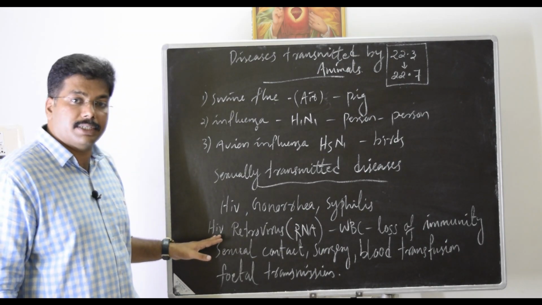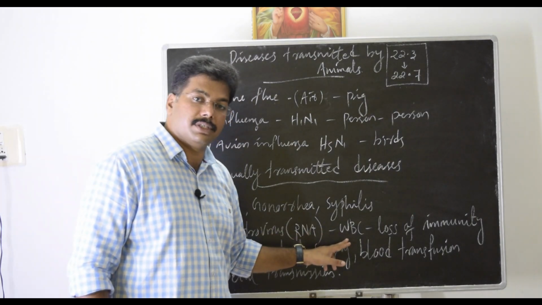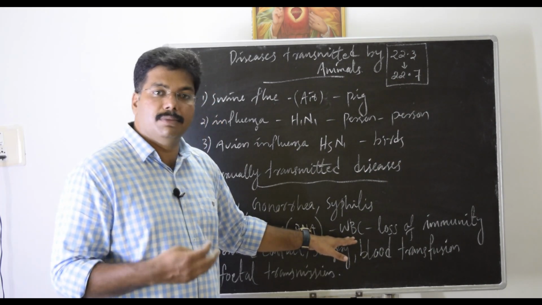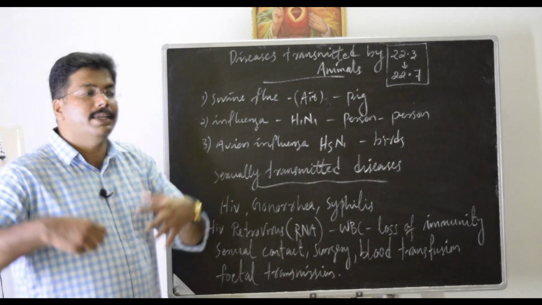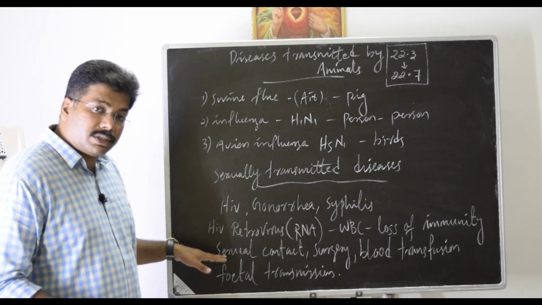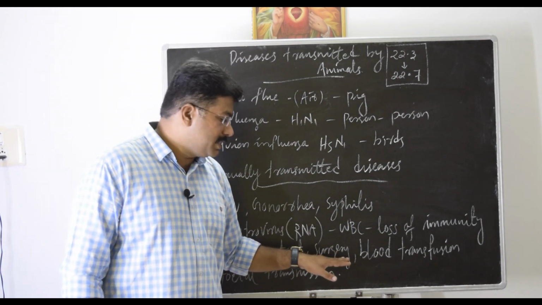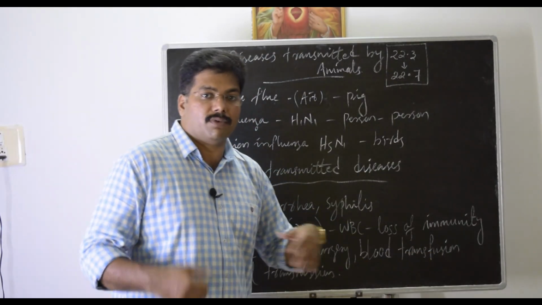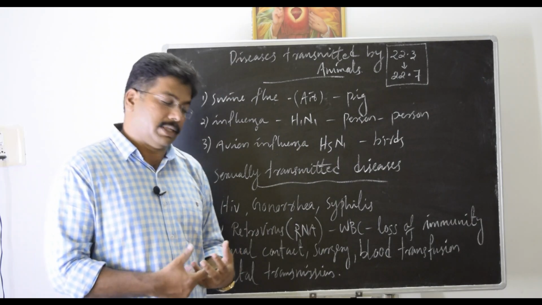HIV viruses are retroviruses, which means their genetic material is RNA. They destroy the WBC cells, which are the immunity of our body. Once we lose WBCs in huge quantity, we lose our immunity so that any disease can come and attack us. HIV transmits from one person to another by sexual contact, by use of surgical equipment that is not cleaned properly, or by blood transfusion. If the blood is not screened properly, it may have the virus inside.